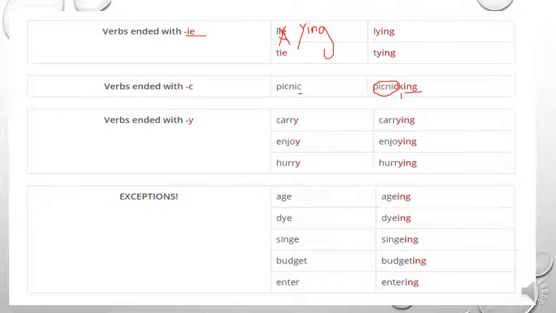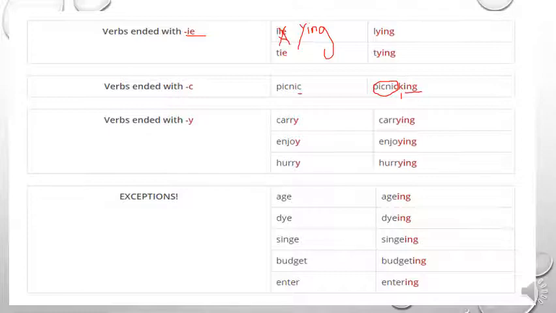So I'll repeat the two rules. When a verb ends with ie, you have to drop the ie, add y, and then ing, like the verb lie, or die, or tie. Concerning verbs that end with c, you have to add k to the verb, and then ing, like the verb picnic.